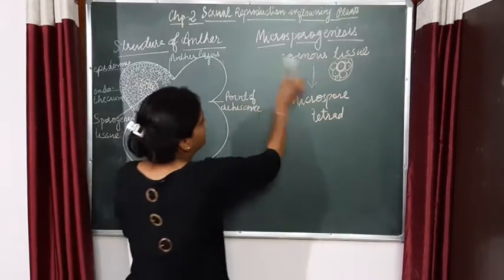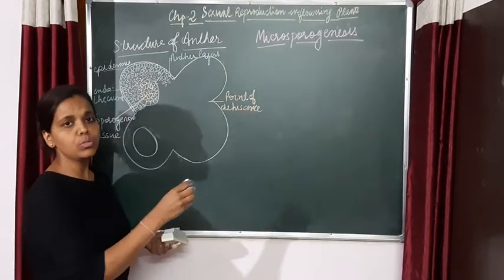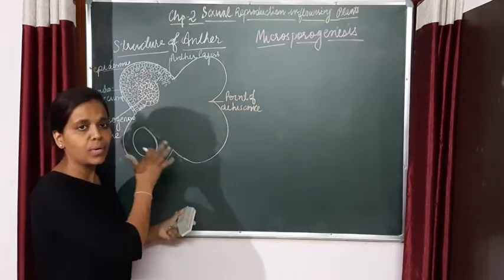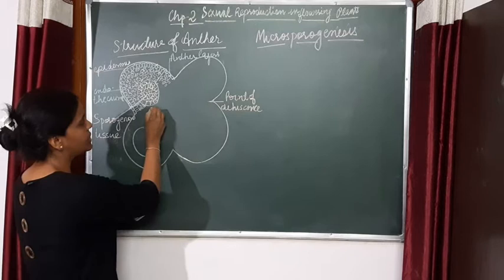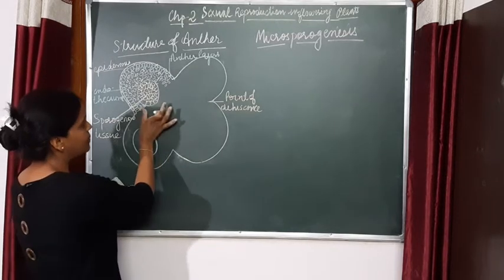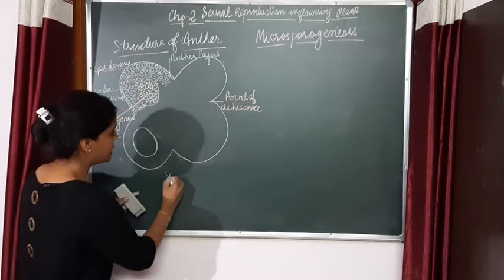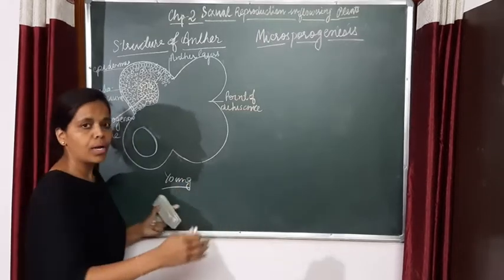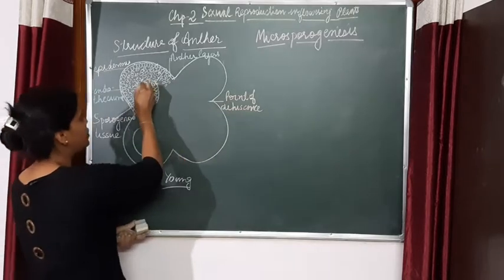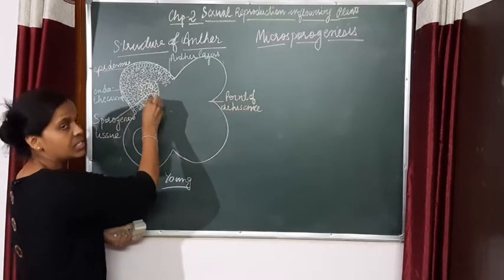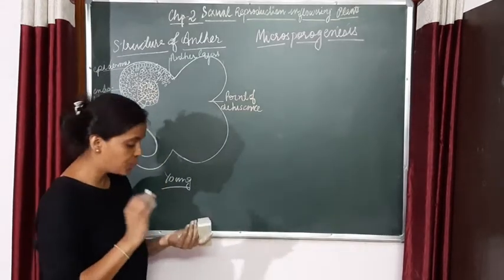To start with microsporogenesis, I am just going to show all the stages in one anther only. It is not feasible to draw all. Suppose this is the first stage. When it is at this stage, the whole anther is at this stage. Then this is the young stage. Now when the anther matures, what will happen? This is the microsporangium, the structure which has the sporogenous tissue inside.